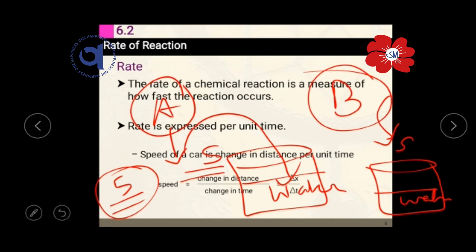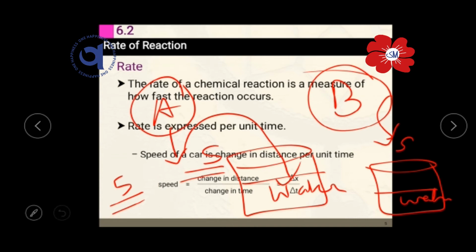Student A takes more time to dissolve the 5 spoons of sugar in water, but student B requires less time compared to A, because here the condition is hot water. So this is one of the factors which affect the rate of the reaction. Similarly, time is also one of the main important factors which affect the rate of reactions. How? Let's see. For example,